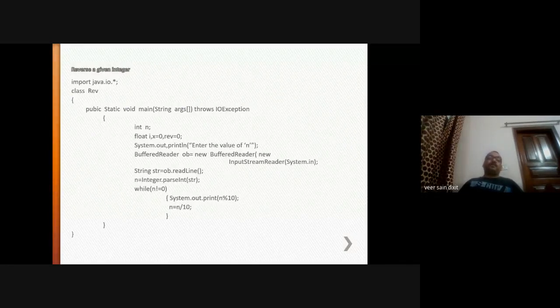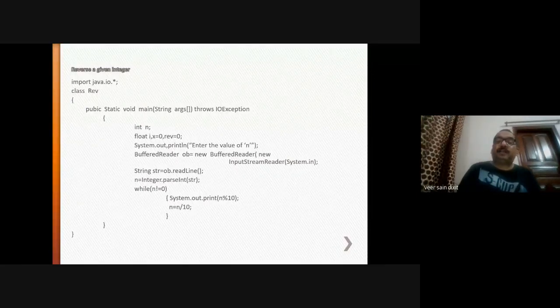Why have I used the print method here, not println? Because you have to print the values in reverse order in the same line. That's why I have used the print method. System.out.print with modulus 10 will print 3 if you are giving the value 123. Now that 123 will be divided by 10. What is the quotient value? 12. Again, now the value of n is 12.